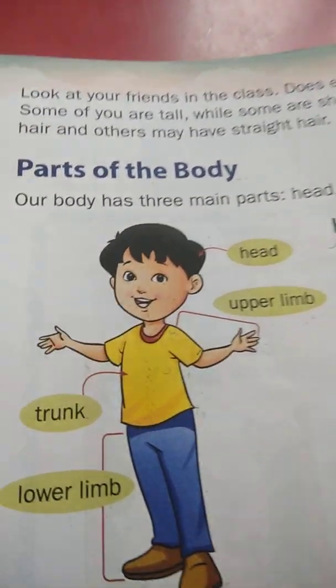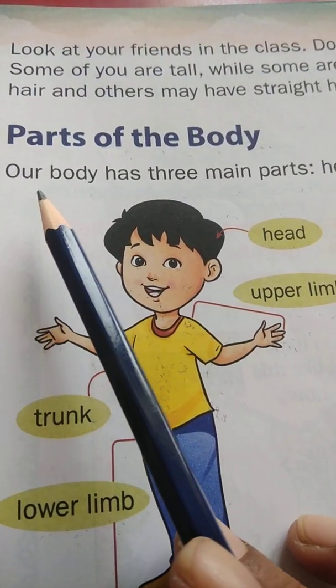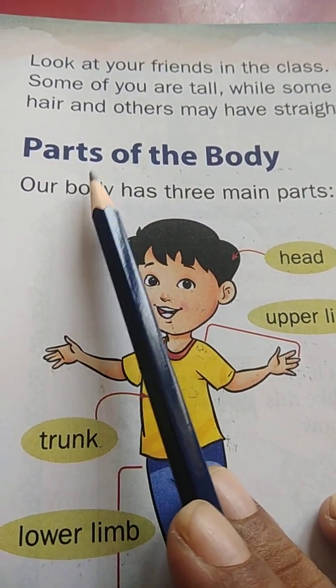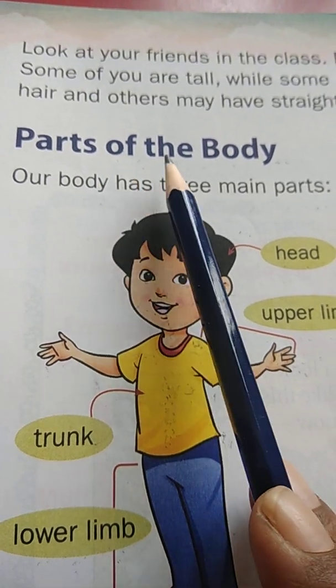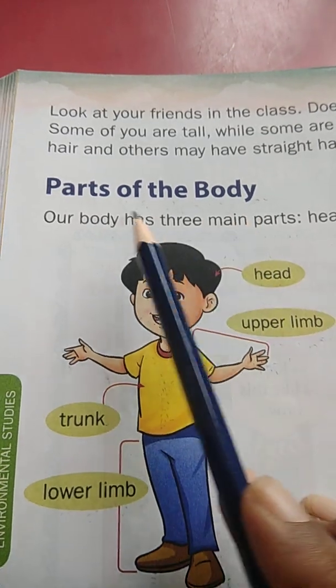Now we are going to read this. All of you please repeat along with me. Parts of the body.